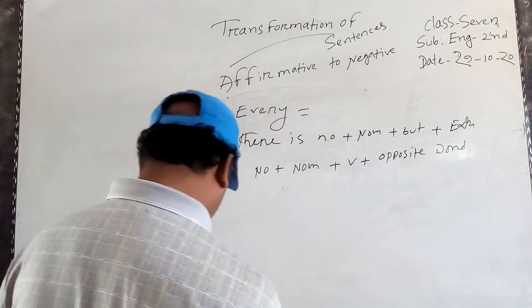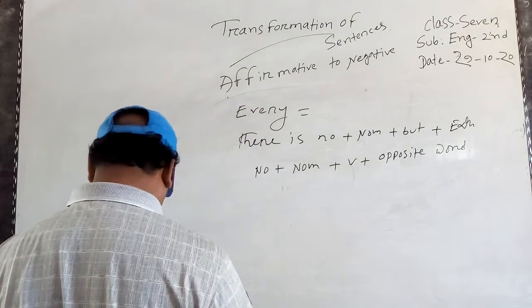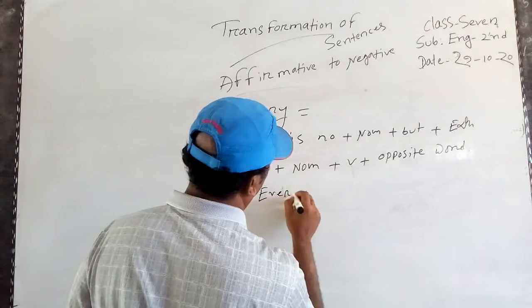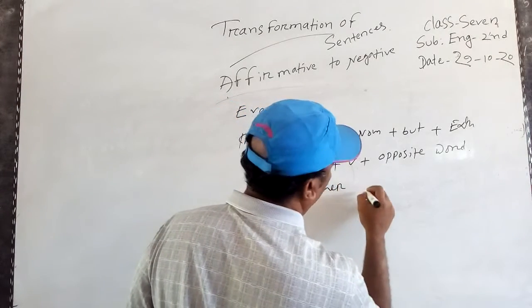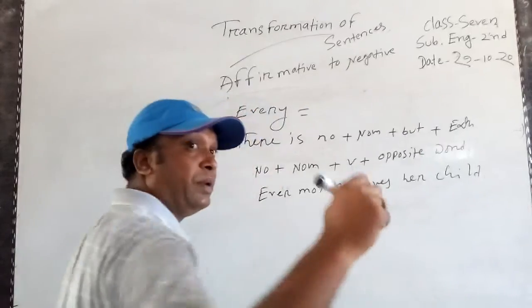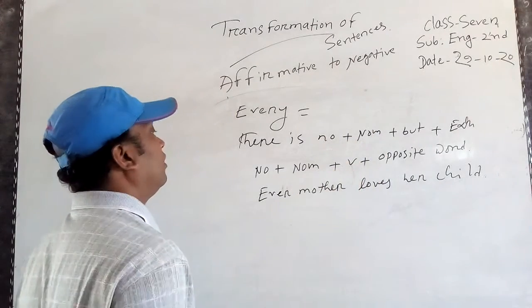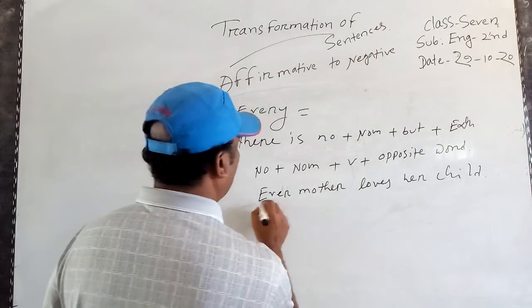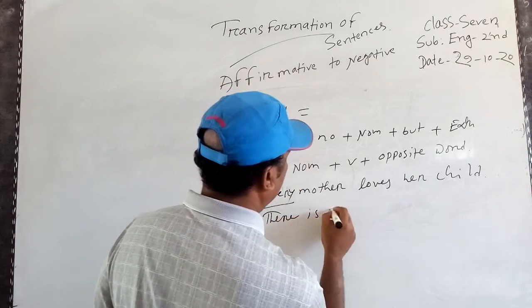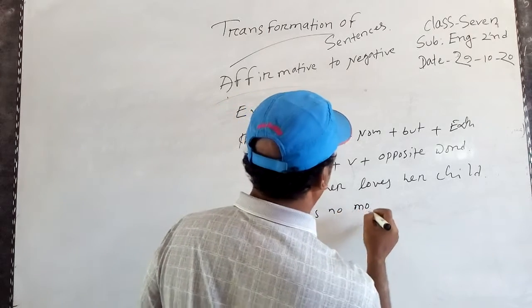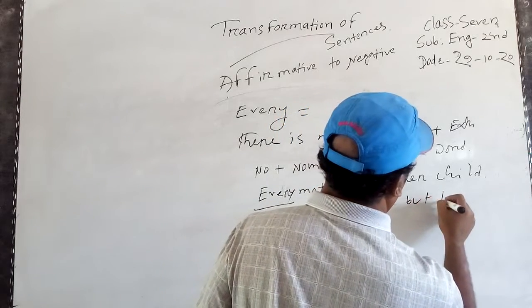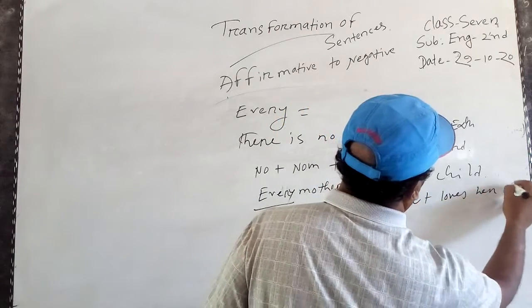Okay, I can give you an example, then it will be easy to hear. Every mother loves her child. This sentence will be negative, affirmative to negative. There is no mother but loves her child.